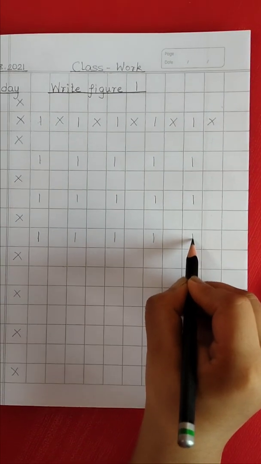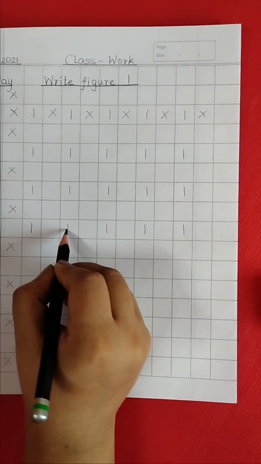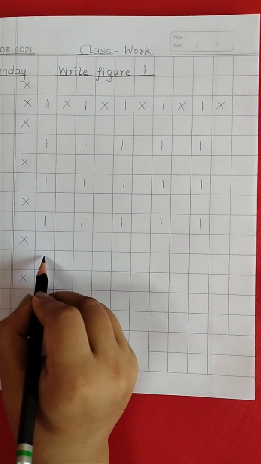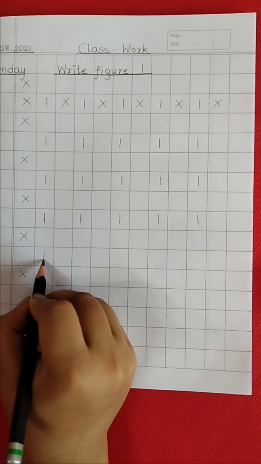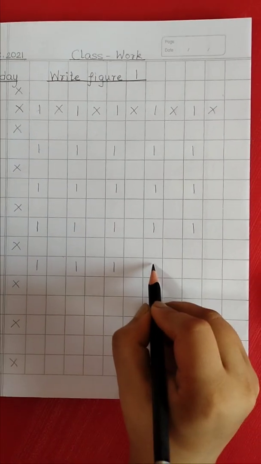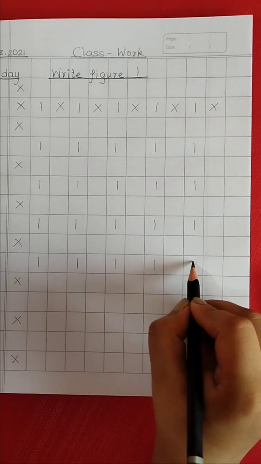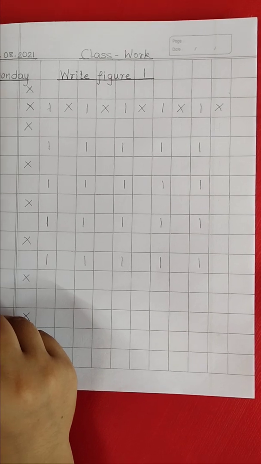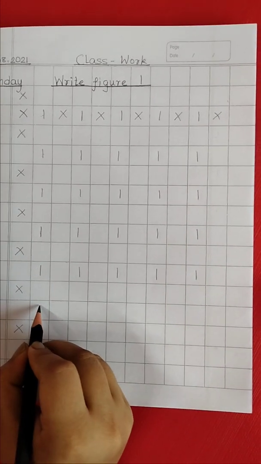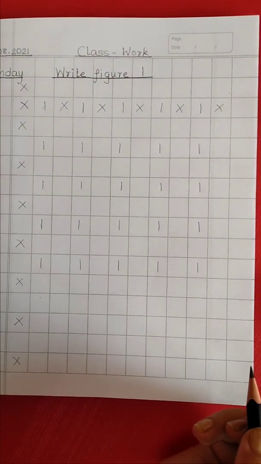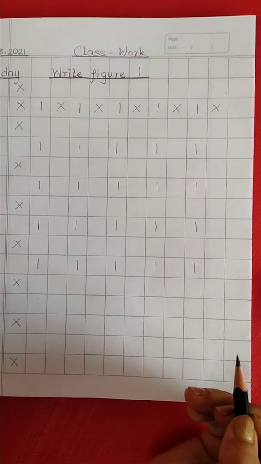And every time they write the figure, they need to open the mouth wide and say it, like how I am doing at this moment. 1, 1. Let them pronounce 1 every time. Initially, for the help, you can help them by placing one small dot to make them sure about the beginning point.